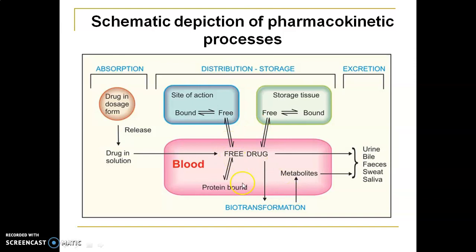So we know that after absorption the drug comes into systemic circulation and then it is distributed, and after distribution and absorption the drug is available for action. When its action is over, it has to be eliminated from the body, and for its elimination there are two processes: biotransformation and excretion. Biotransformation, that is metabolism, converts the drug from one form to another. Transformation means change, and bio means this change occurs inside the body. So biotransformation converts one form of drug into another form so that it is excreted.